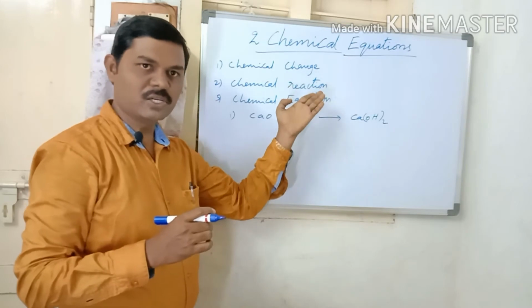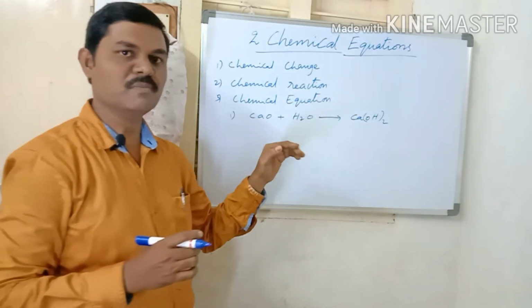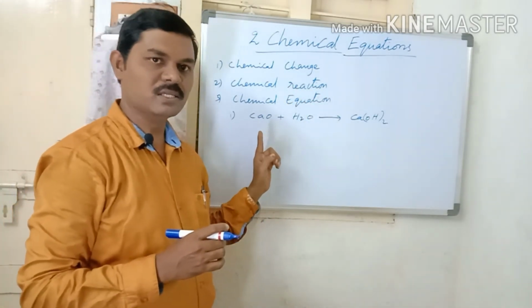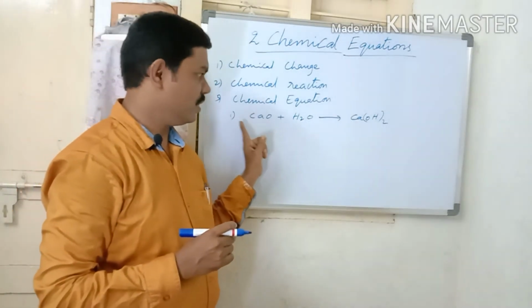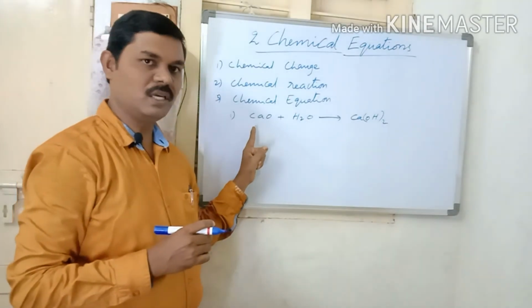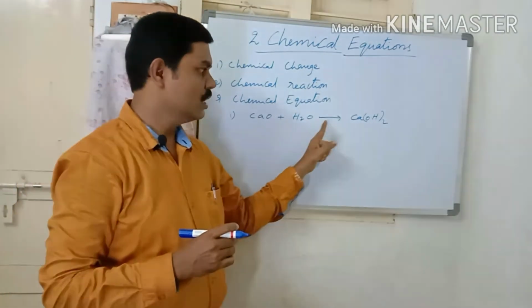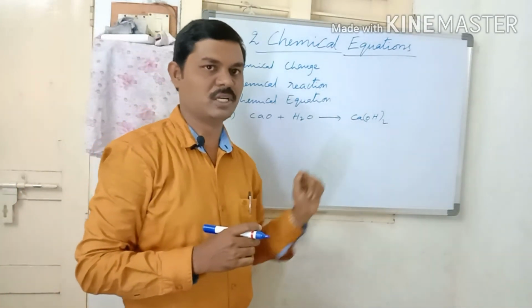But if we express it in terms of symbols and formulae, then that is called a chemical equation. So we can write the chemical reaction as CaO plus H2O gives rise to Ca(OH)2.